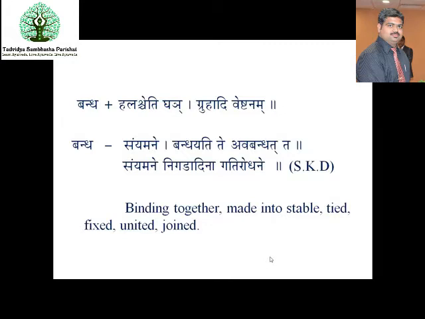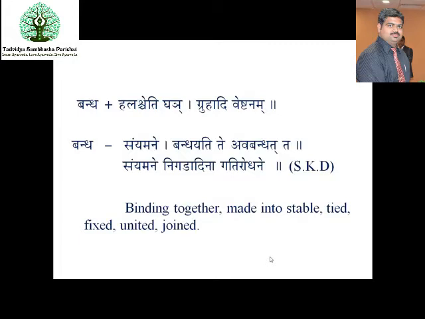Shabda Kalpadruma says, Bandha iti Sanyamane, to control the Parada, to bind the Parada into a stable form, tight, fixed or united or joint form is known as Bandha. You are converting the liquid Parada into a solid form. You have heard regarding the Rasalingas. A Rudra or Rudralinga will be prepared out of this Parada, which is nothing but the Bandha.